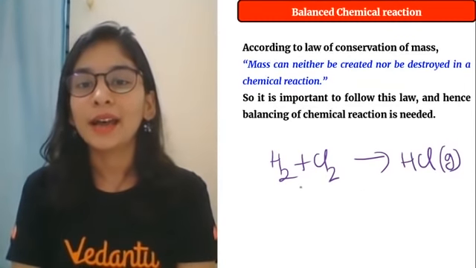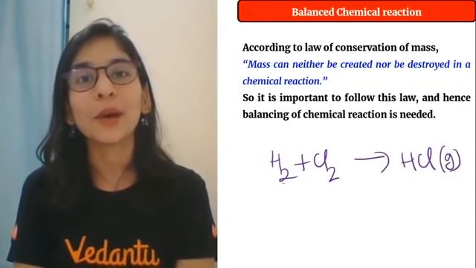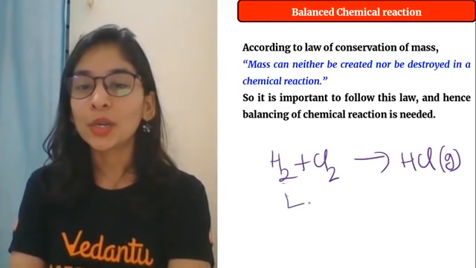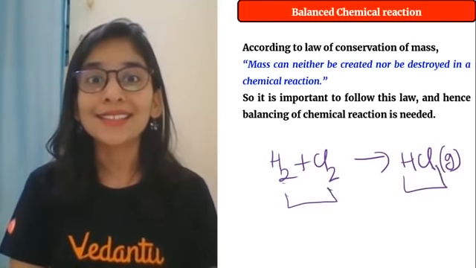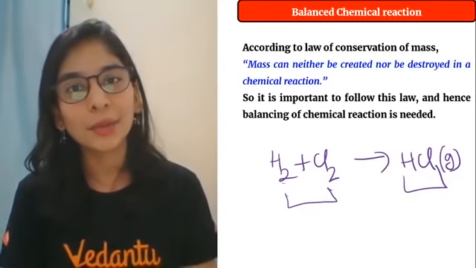Now see, the number of atoms is not equal on both sides. Here is 2, 2, here is 1, 1. If the number of atoms is not equal, students, then the total mass on one side will not equal the total mass on the other, because mass is due to atoms. If atoms are not equal, then mass is also not equal.